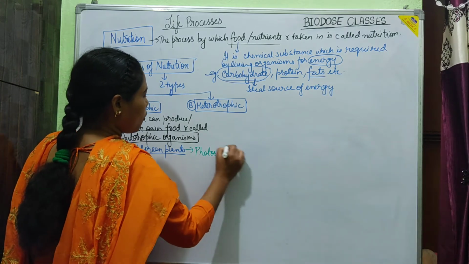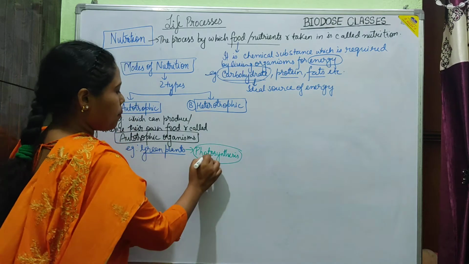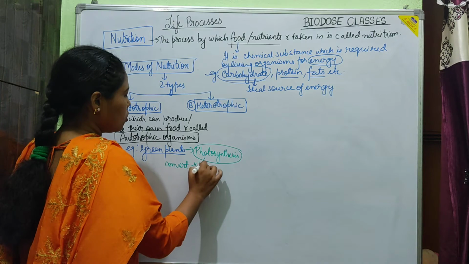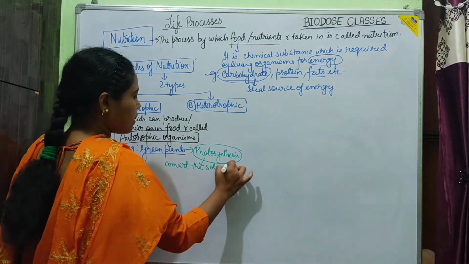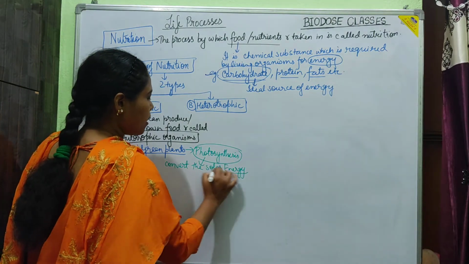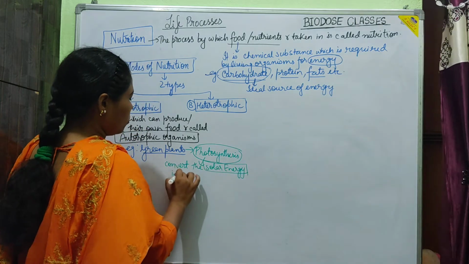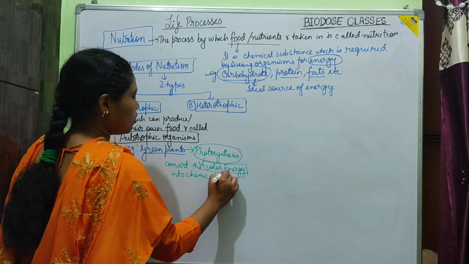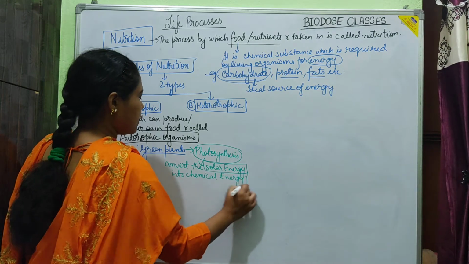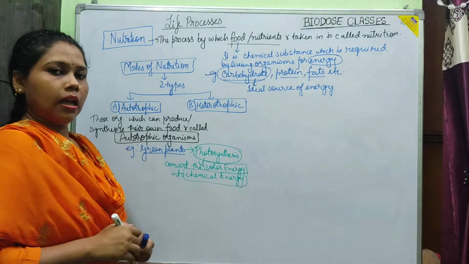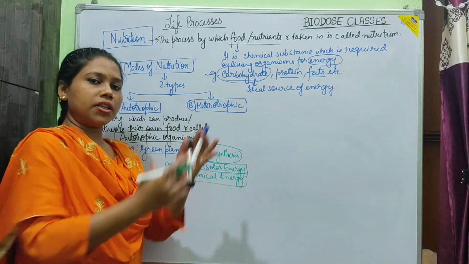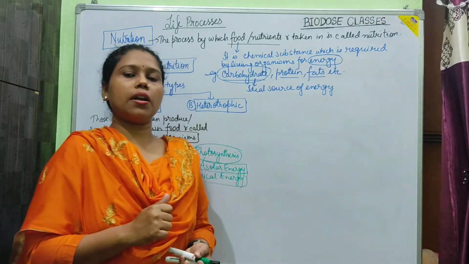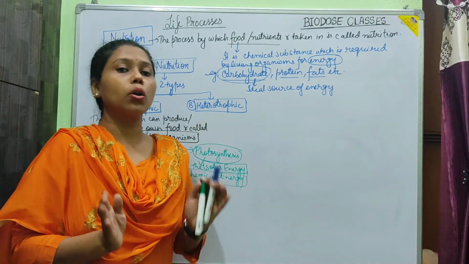They perform photosynthesis, and by this process they convert solar energy, the ideal form of energy, into chemical energy. So what is the change that is occurring? The plants have the ability to trap solar energy and convert it into a chemical like glucose.